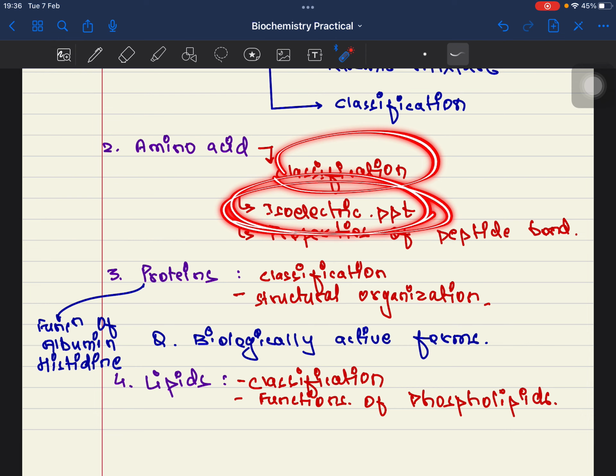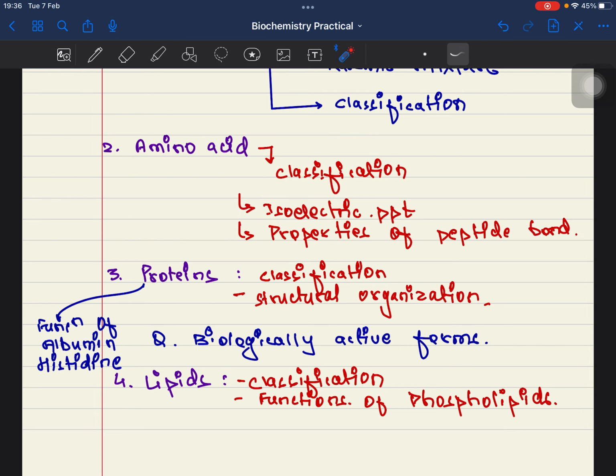Isoelectric precipitation, obviously you will study in the principle, that is the isoelectric precipitation test, right? Rather it should be called isoelectric pH, the pH at which concentration becomes high and solubility becomes least, due to which precipitation is most evident. All right, now let's come down.